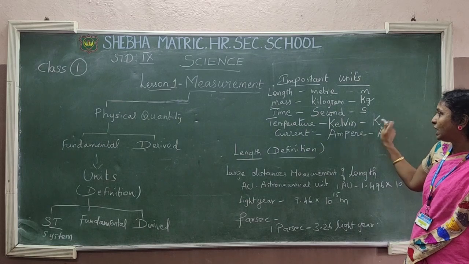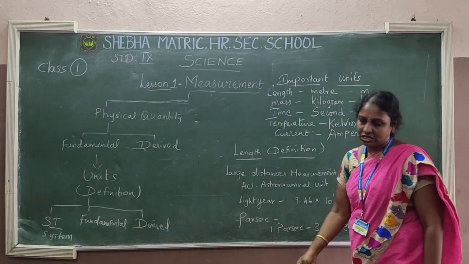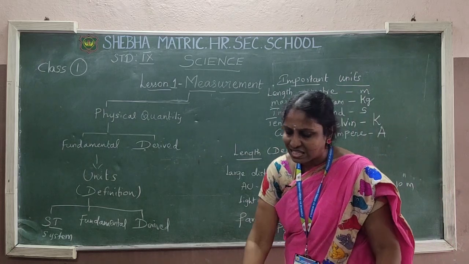Temperature. Kelvin is the unit. K is the short notation. Current. Ampere is the unit. A is the short notation. So we are going to discuss length in detail.